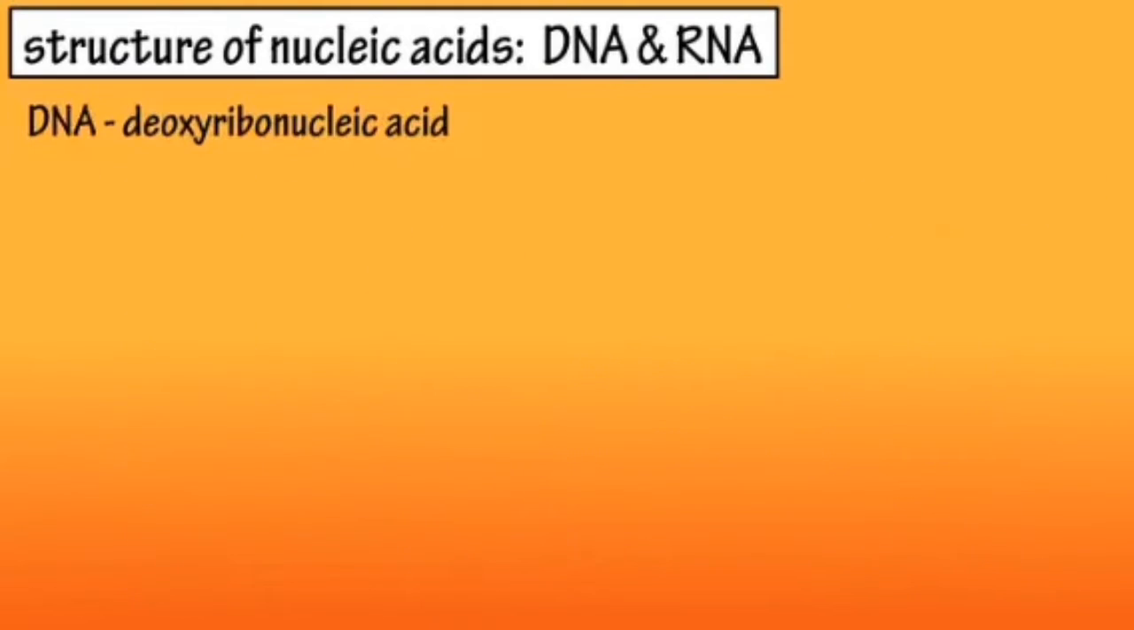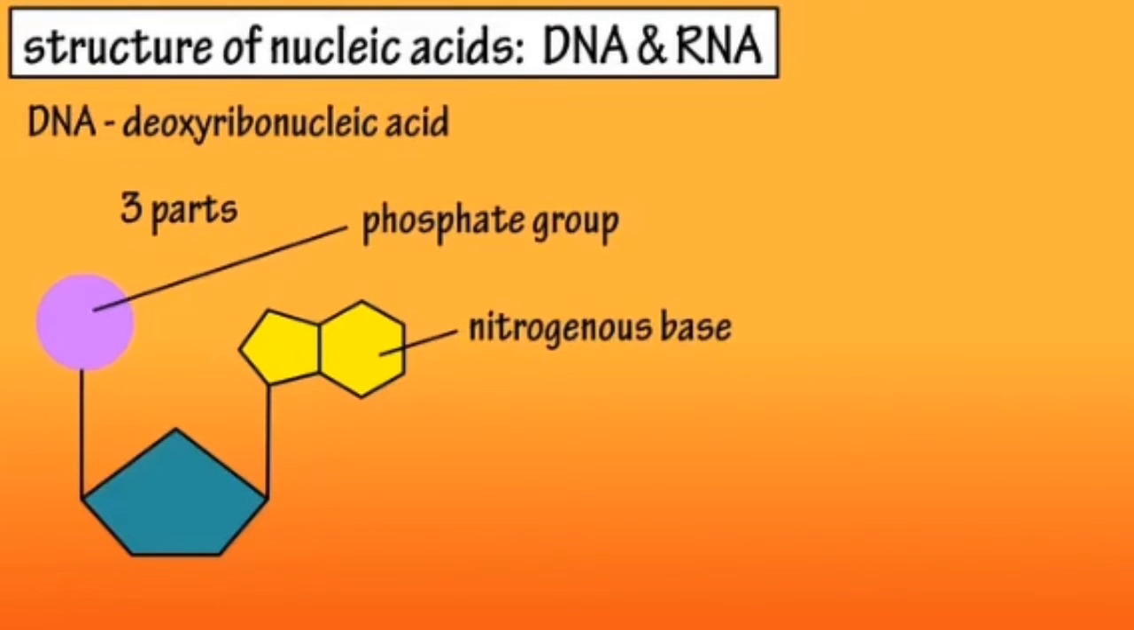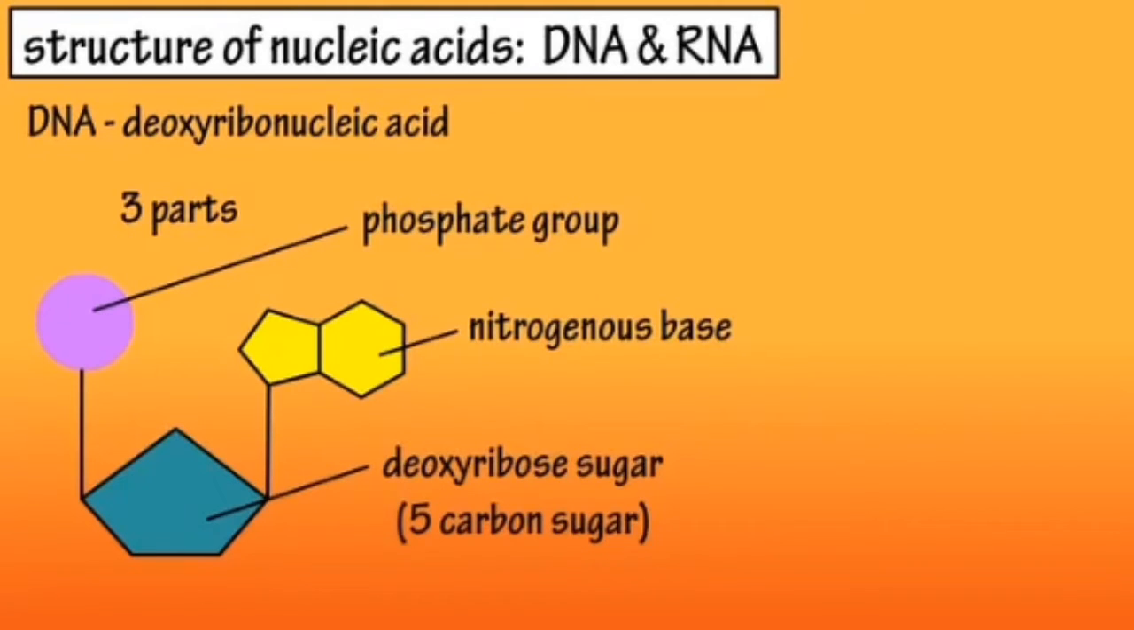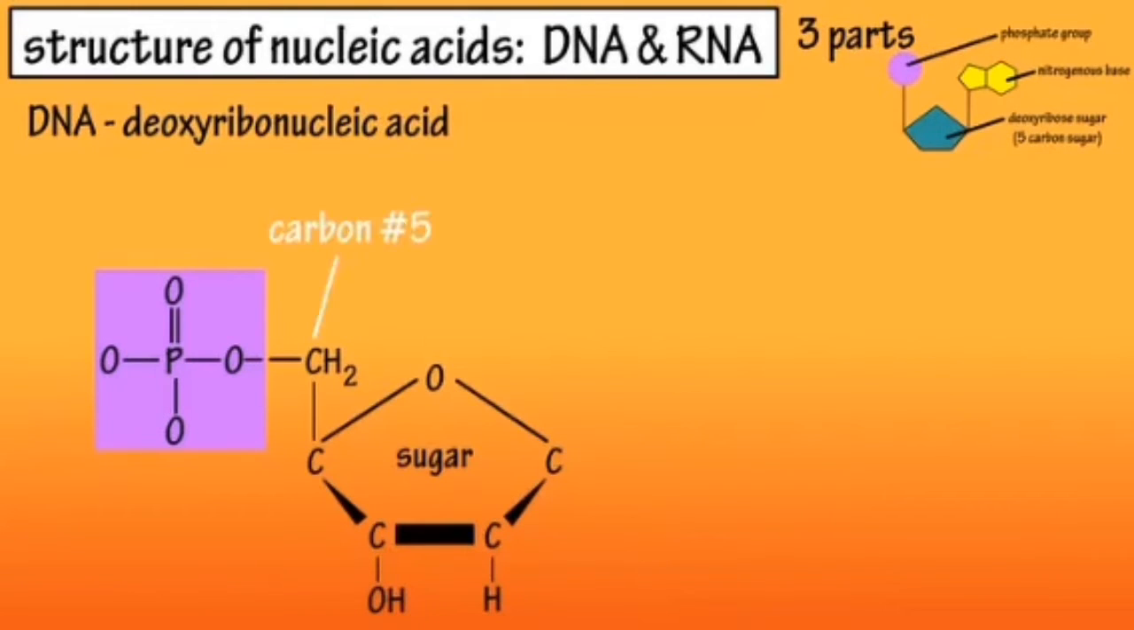The nucleotides that make up the DNA have three parts: a phosphate group, a nitrogenous base, and the deoxyribose sugar or 5-carbon sugar. The phosphate group consists of a phosphate bonded to 4 oxygen atoms, with one of the oxygen bonded to the number 5 carbon of the deoxyribose sugar.